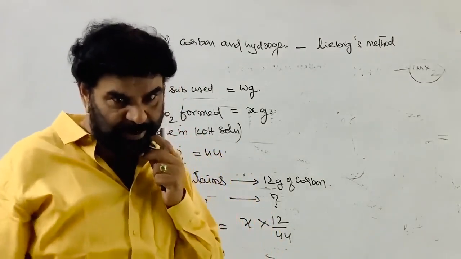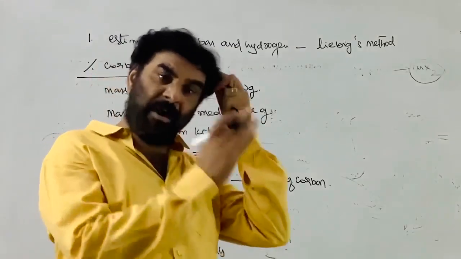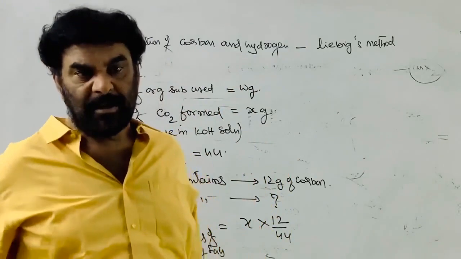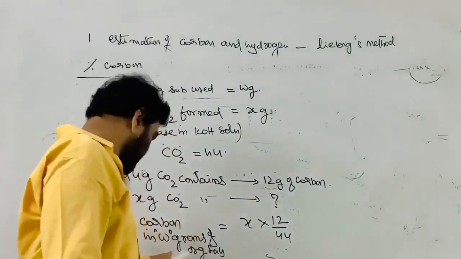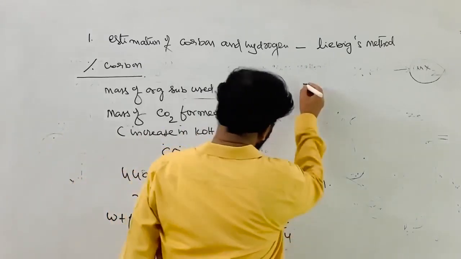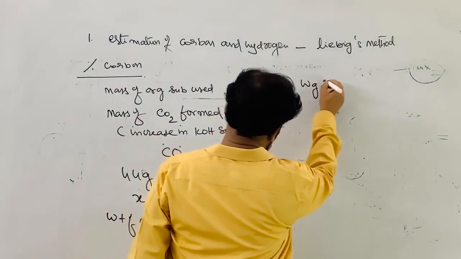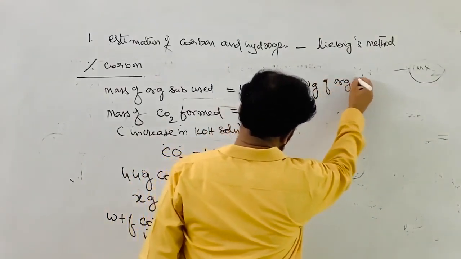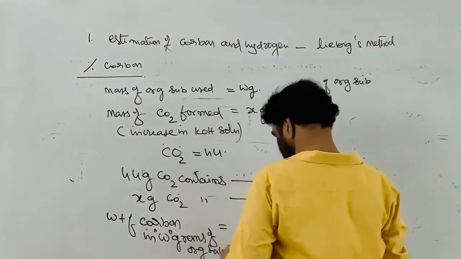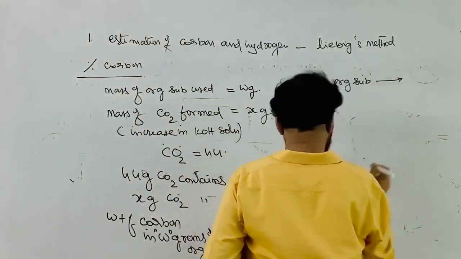Why do we take it that way? We are assuming that carbon dioxide is formed from the organic substance and the entire carbon is converted into carbon dioxide. So we can write like this. Now the question is, W grams of the organic substance contains how many grams of carbon?